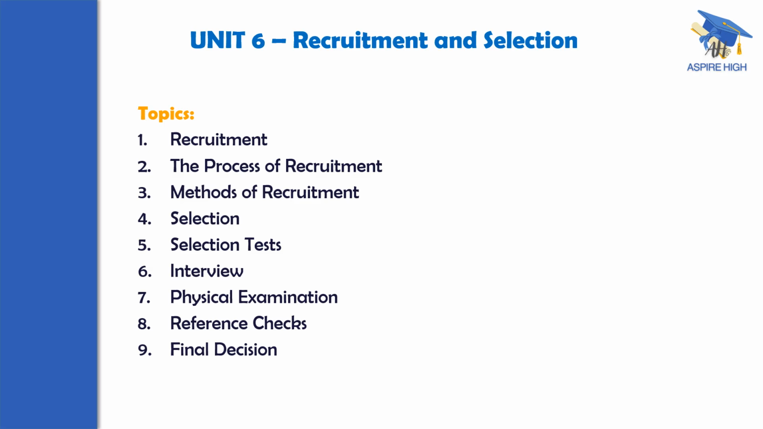Unit 6 is recruitment and selection. It has 9 topics. They are recruitment, that is introduction to recruitment, the process of recruitment, methods of recruitment, selection, selection tests, interview, physical examination, reference checks and final decision. These are the 9 topics in unit 6.